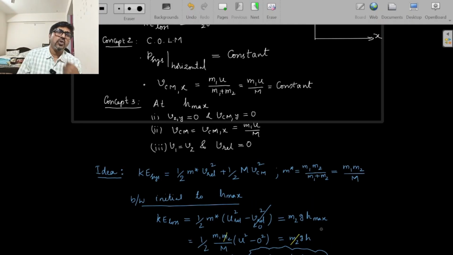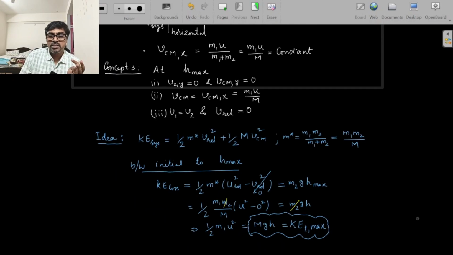Now I am going to use one more idea. It's not necessarily a concept, but writing the kinetic energy of a 2 body system in this form would be convenient, especially in this kind of problem. So kinetic energy of a 2 body system is half of m star, where m star is the reduced mass. I use the symbol m star; some books use mu, but for friction coefficient we use mu. So m star I will write generally. That is m1 m2 upon m1 plus m2, into V relative squared, which is the internal kinetic energy, plus half of capital M, the total mass of the system, into VCM square.